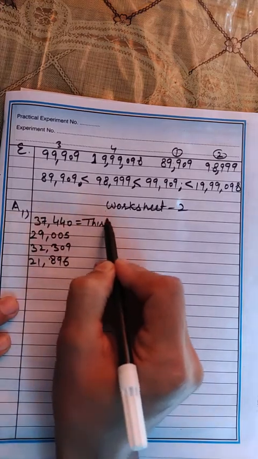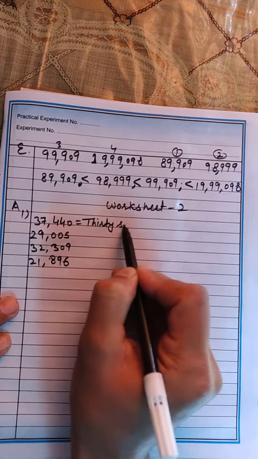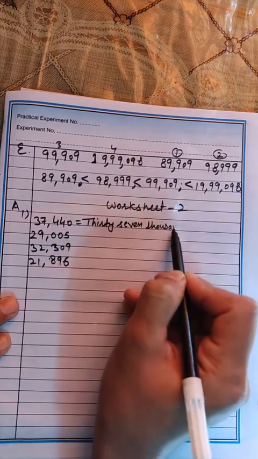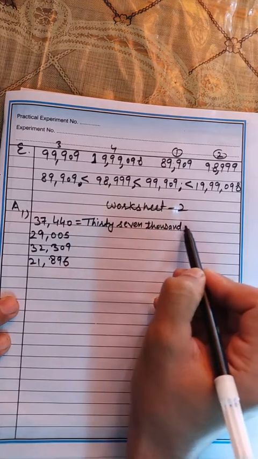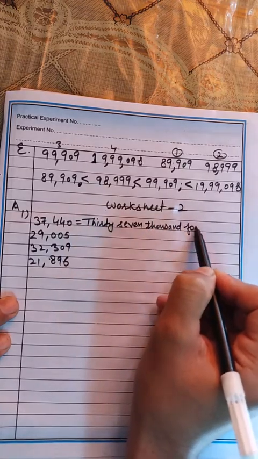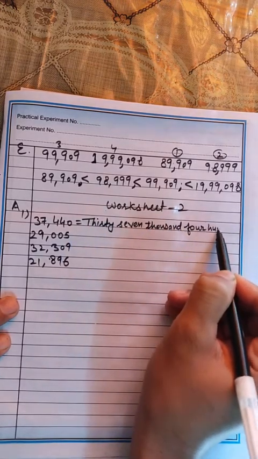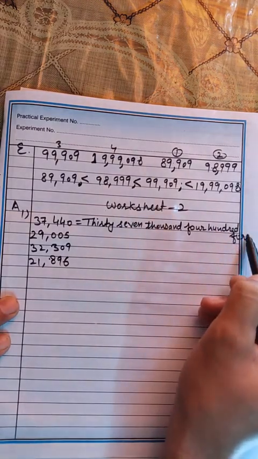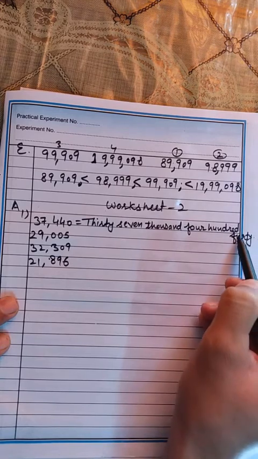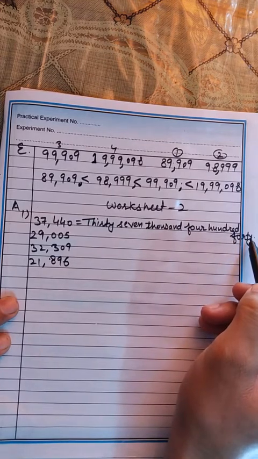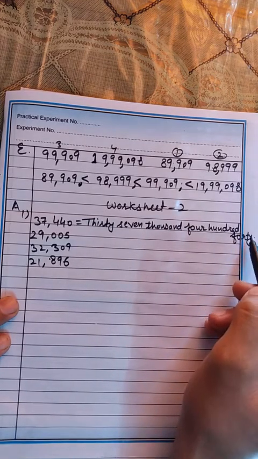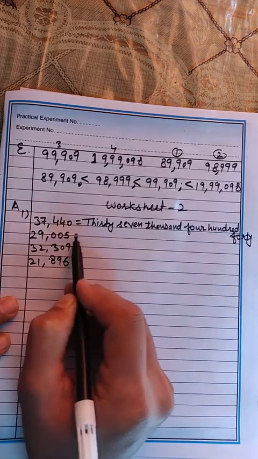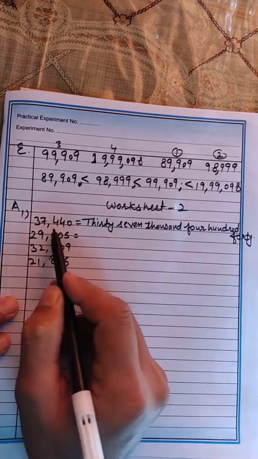So you can write like this: 37,000, 440, FORTY. Please check the spelling. Some of the students write FOURTY. It is FORTY, 40. Similarly, beta, you can do the other parts. You can write the number names for the other parts also.